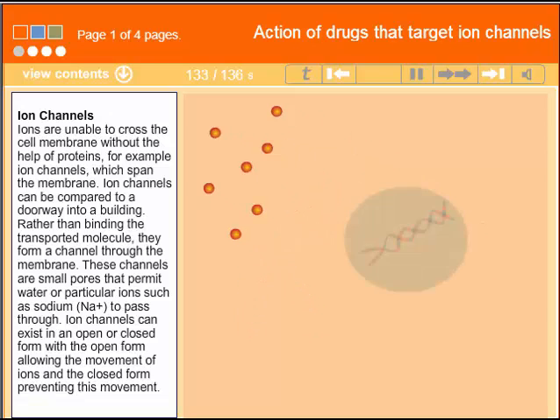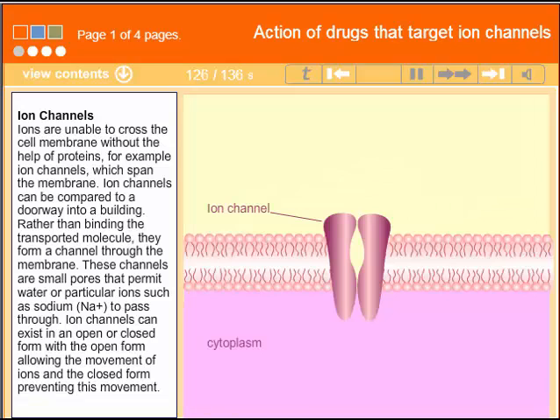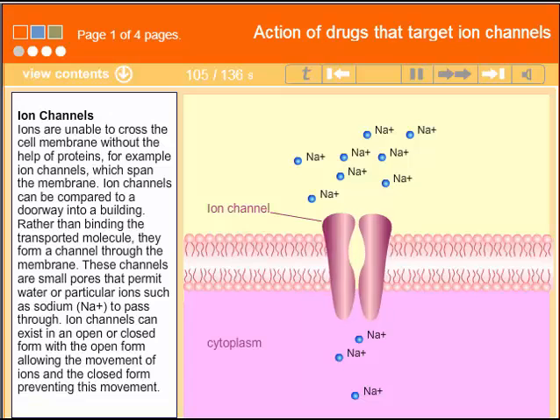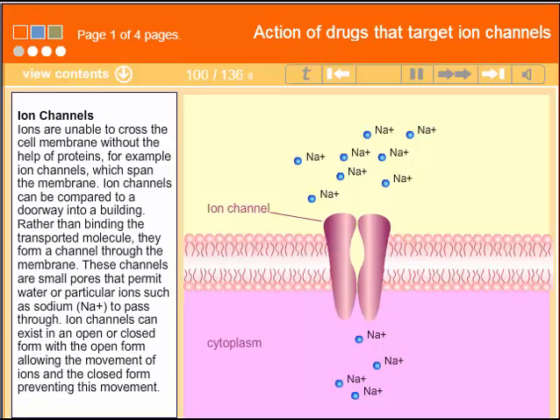Ions are unable to cross the cell membrane without the help of proteins, for example ion channels, which span the membrane. Ion channels can be compared to a doorway into a building. Rather than binding the transported molecule, they form a channel through the membrane. These channels are small pores that permit water or particular ions such as sodium to pass through. Ion channels can exist in an open or closed form, with the open form allowing the movement of ions and the closed form preventing this movement.